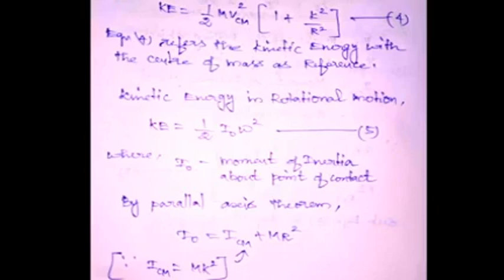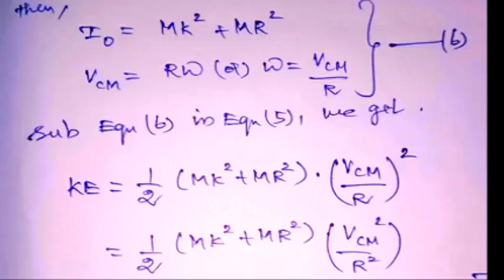Using the parallel axis theorem, I naught equals ICM plus m r square. Since ICM equals mk square, we get I naught equal to mk square plus mr square. Then VCM equals r omega, so rearranging, omega equals VCM by r. This is equation number 6.